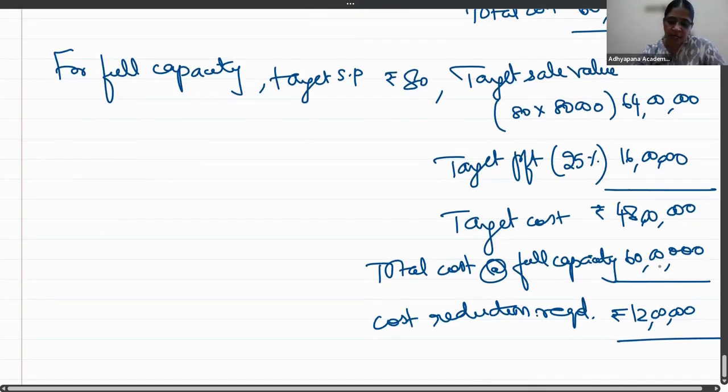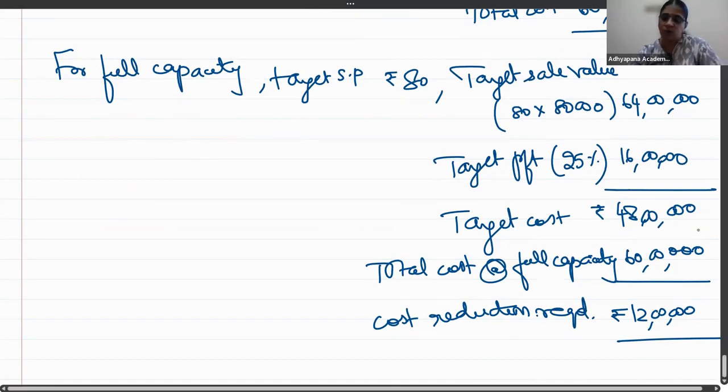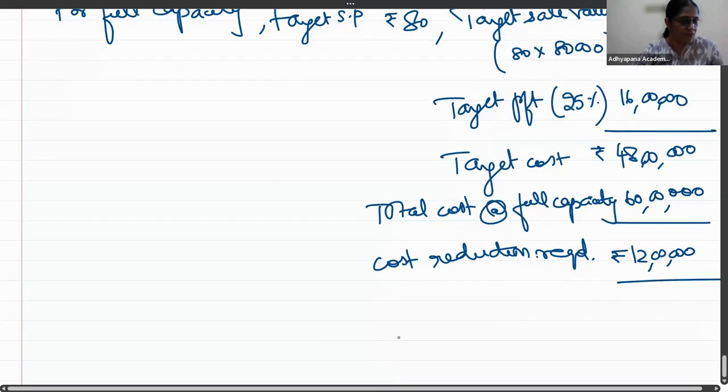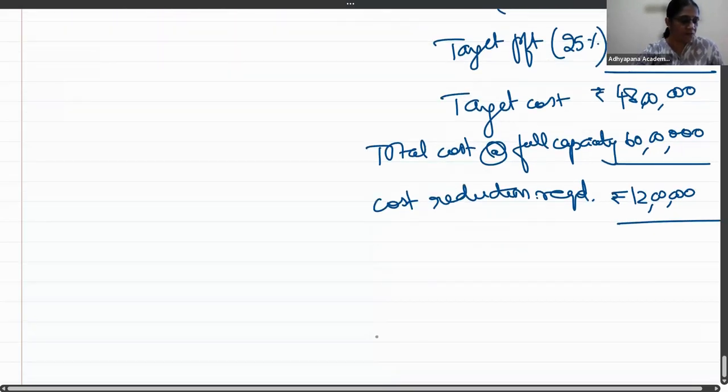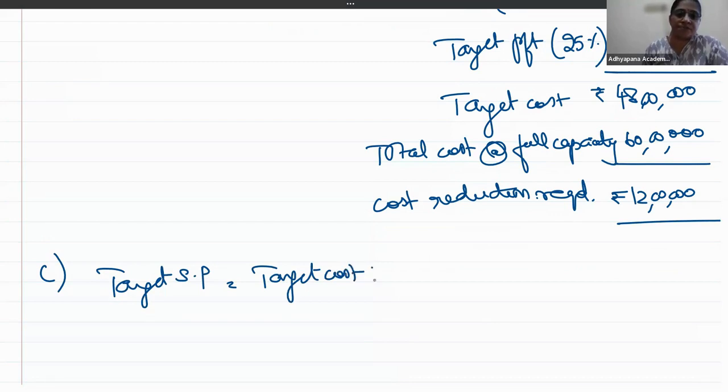Then C subdivision. If rate of return desired is 16%, what will be the maximum investment at full capacity? So they have given, what is the maximum investment is the question, right? What is the target sales? Target sales is target cost plus target profit.